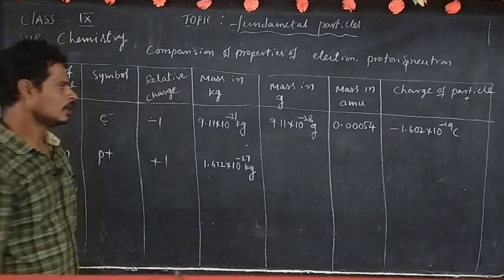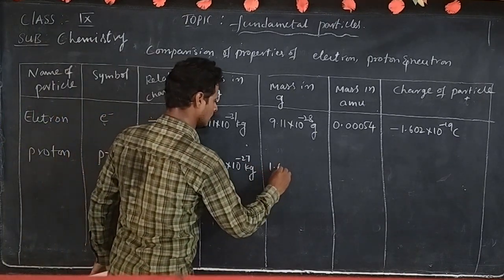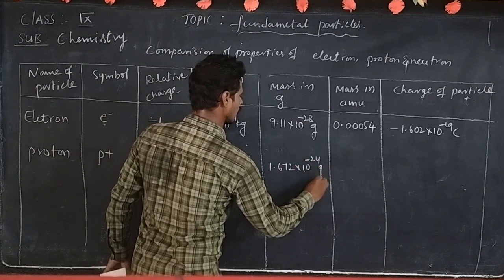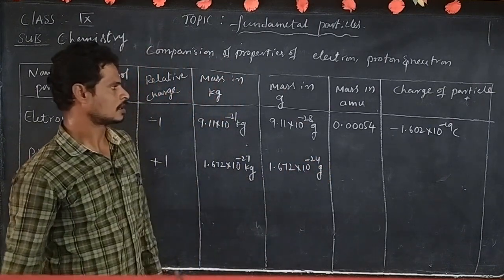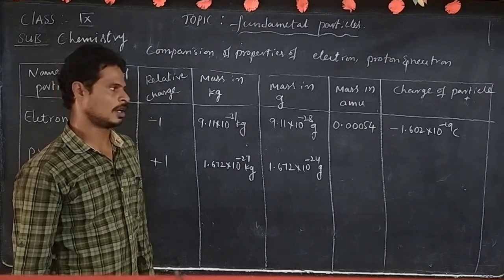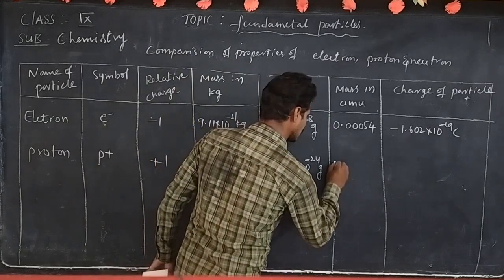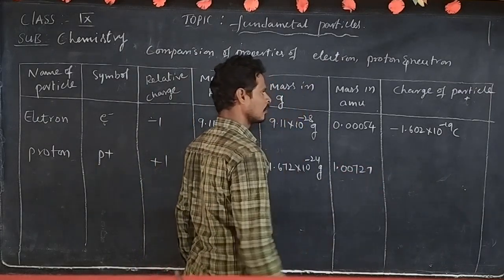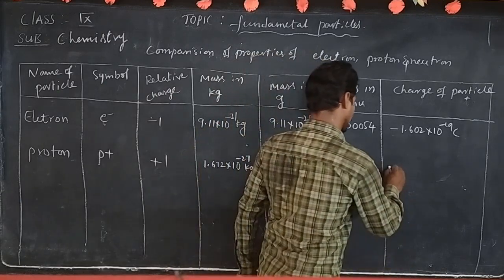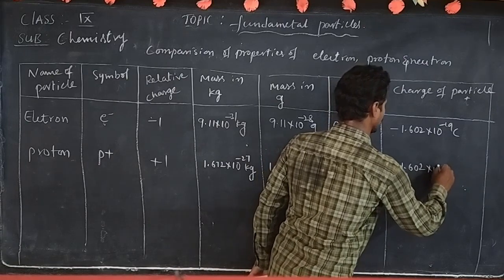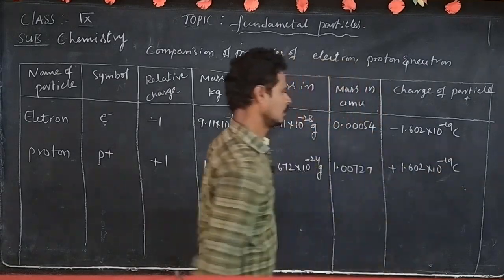Mass of proton in grams is 1.672 into 10 to the power minus 24 grams. Mass of proton in AMU is 1.00727. The charge of proton is plus 1.602 into 10 to the power minus 19 coulombs.